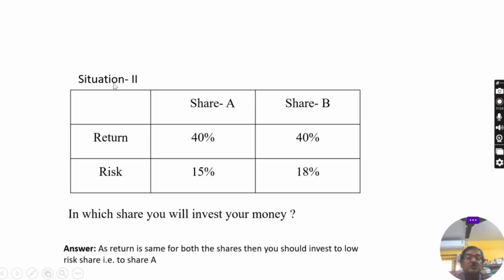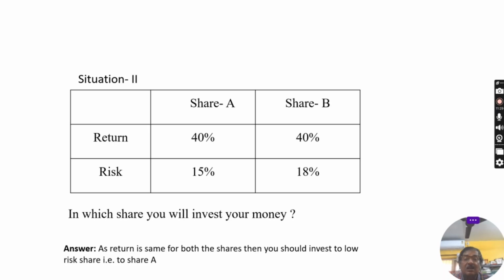Next, situation 2. Suppose after calculation you have got these values. For share A, the return is 40% and the risk is 15%. And for share B, the return is 40%, but the risk is 18%. Then in which share will you invest your money?